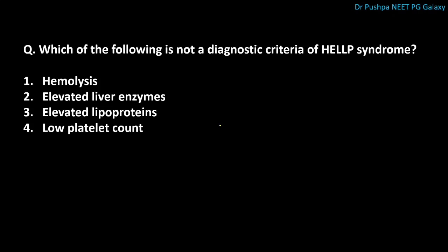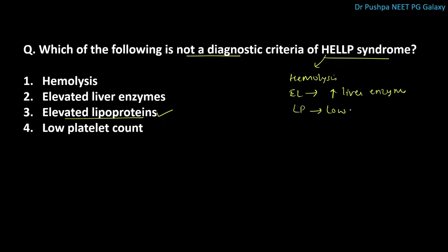Next question is, which of the following is not a diagnostic criteria of HELLP syndrome? The correct answer is elevated lipoproteins. H means hemolysis. EL means there is elevated liver enzymes. LP means there is low platelet count. HELLP syndrome is a feature of severe preeclampsia, most commonly presents in third trimester.